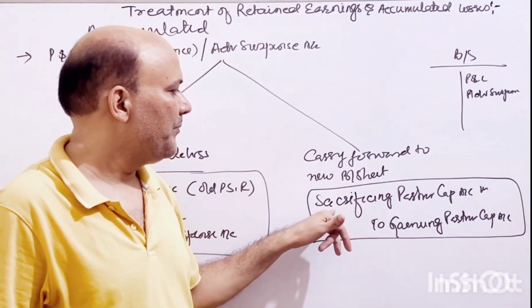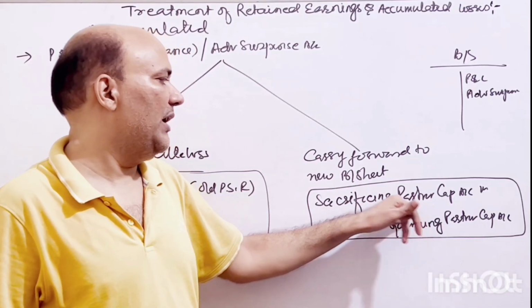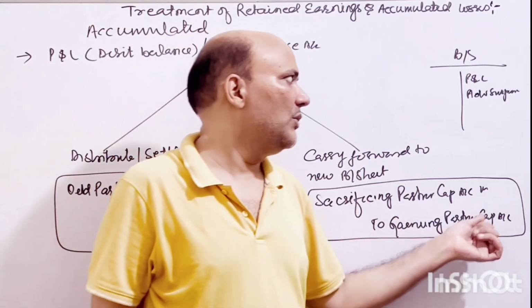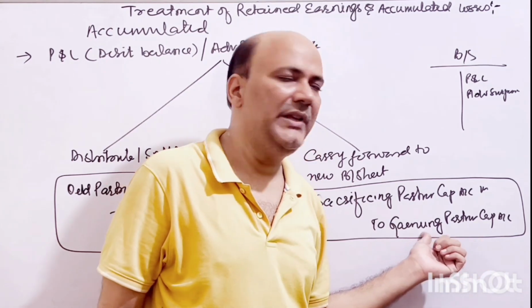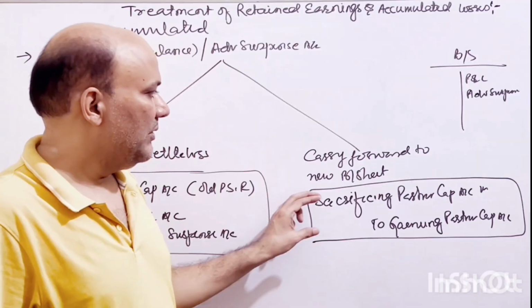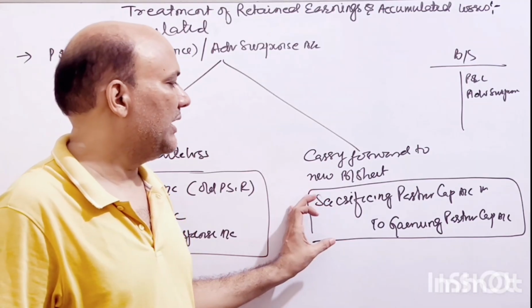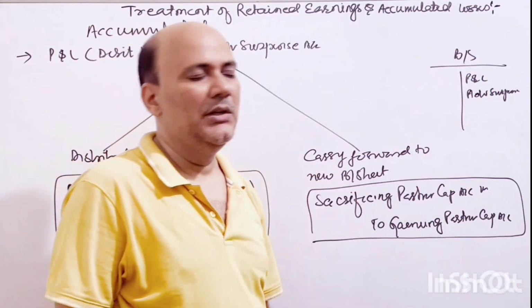That is why the sacrificing partner who is giving his share to the new partner, his account will be debited, and the gaining partner who is going to bear that loss in the future, his account is being credited over here. So this is the reason that this adjustment entry is always reversed, gaining partner to sacrificing, in case of accumulated losses, right?